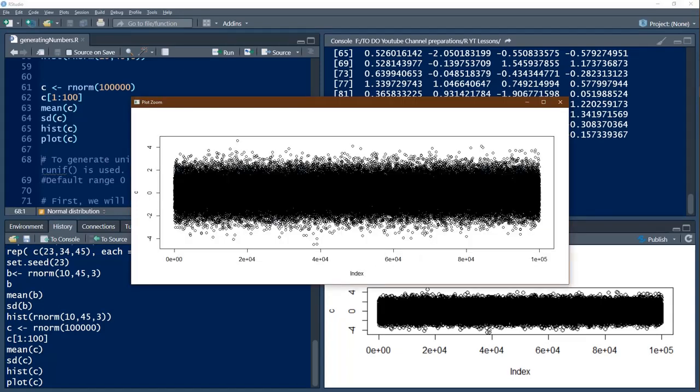Okay, now the numbers are roughly ranging between -4 to +4, and all of them are in the band of 0 to 2 and 0 to -2. So this is the area where it is dense, and as you go away from 0 the density reduces and you get one odd number more than 4 and one odd number less than -4 somewhere here. So this is the pattern of the normal distribution.